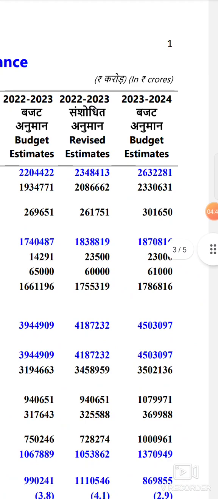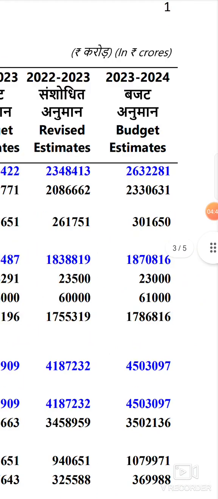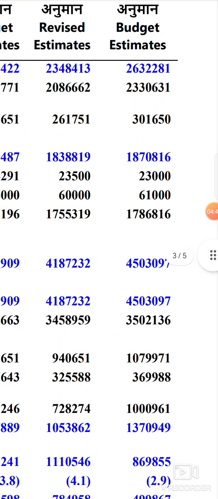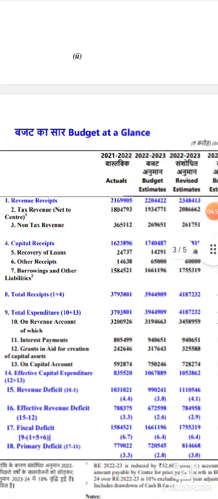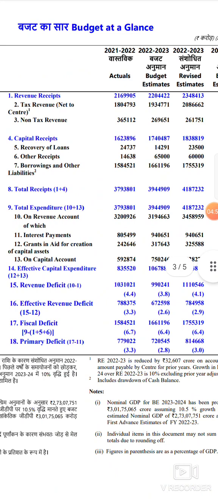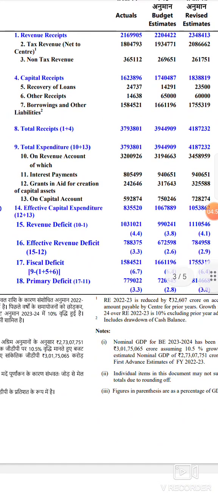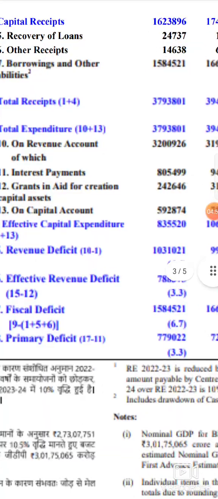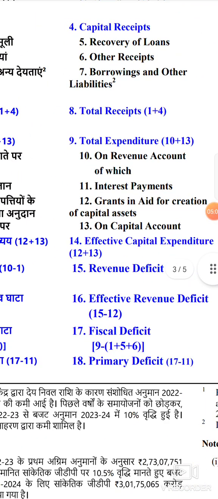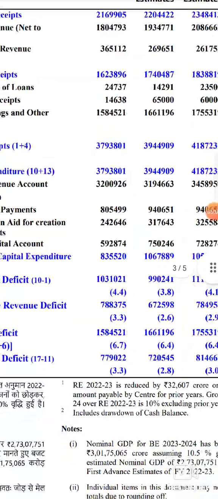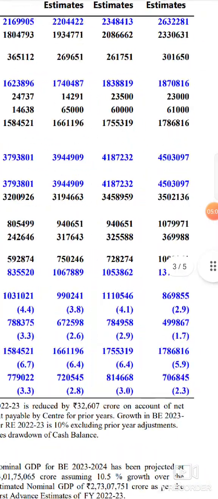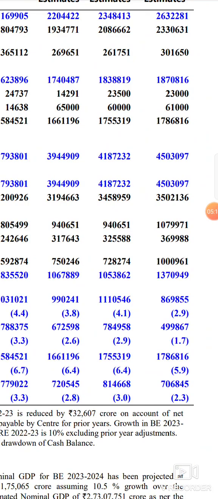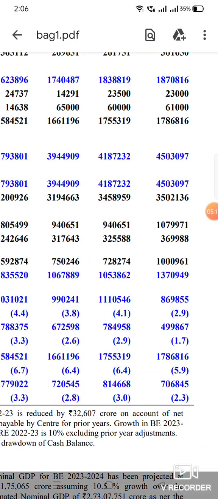So our focus will be on the 23-24 figures, the budget estimates, and if you observe the figures here, revenue receipts are there. Each and everything I will come to. First we will start with the total expenditure. Now what is the total expenditure for 23-24? It is around 45 lakh crores.